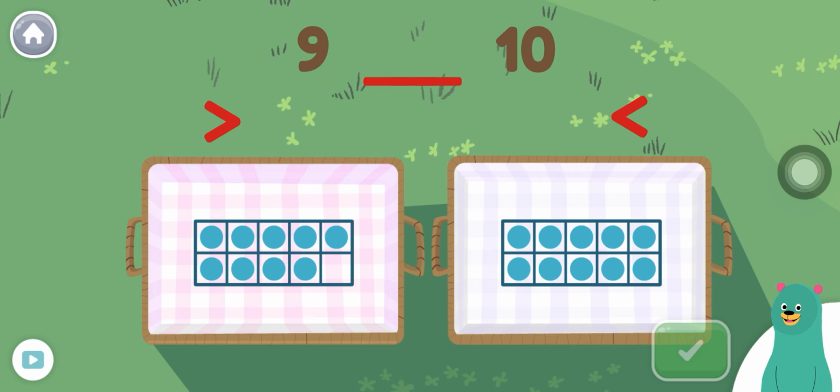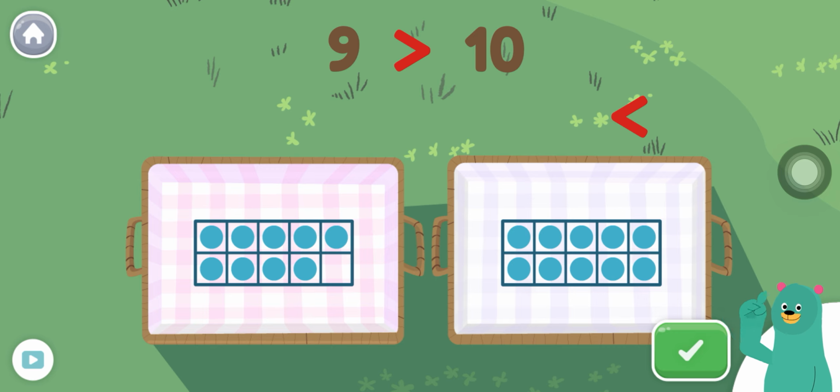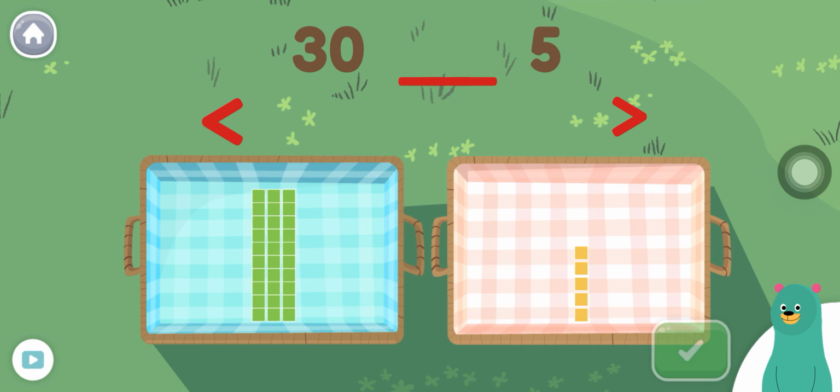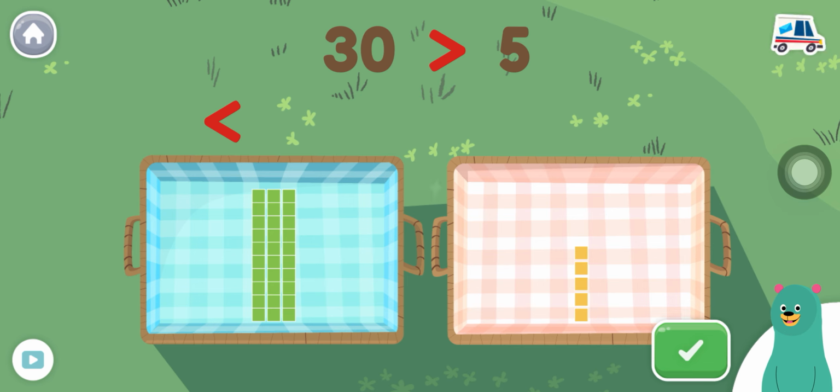Is 9 greater than or less than 10? Oops! Is 9 greater than or less than 10? Great! 9 is less than 10. Is 30 greater than or less than 5? Neat! 30 is greater than 5.